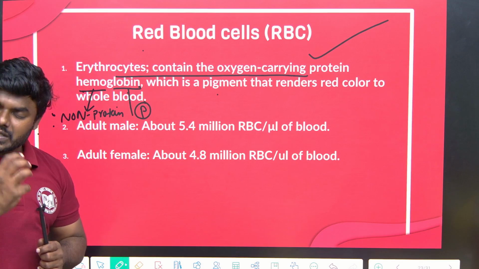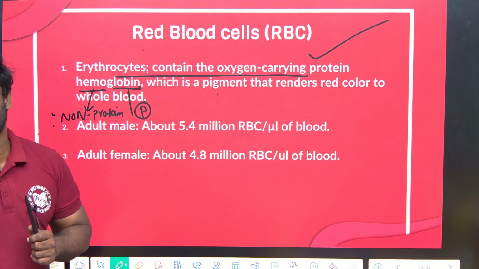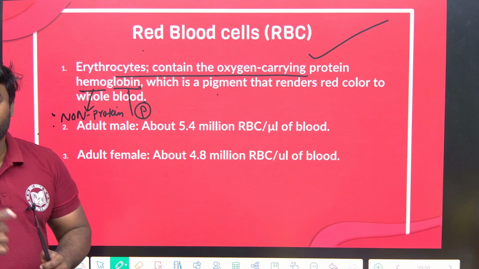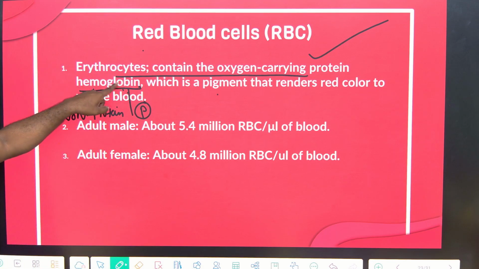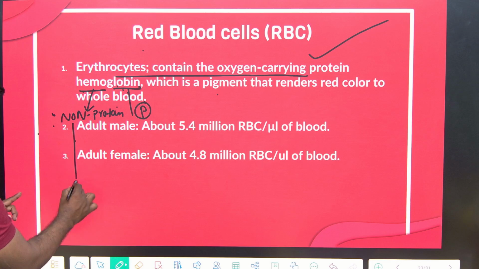I mean to say, because of the hemoglobin, blood renders red in color. That red color is given by a part called globin. Okay. See, this is also again a question.